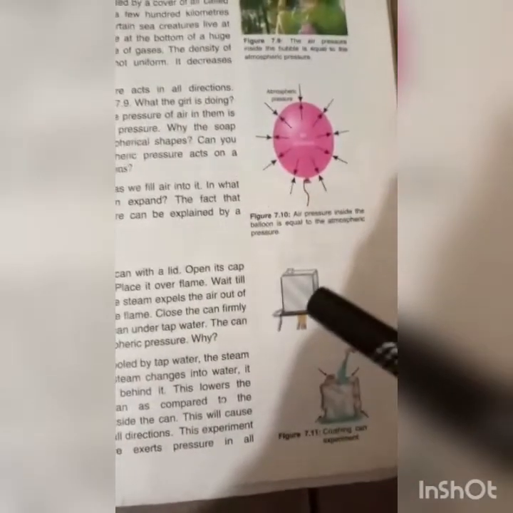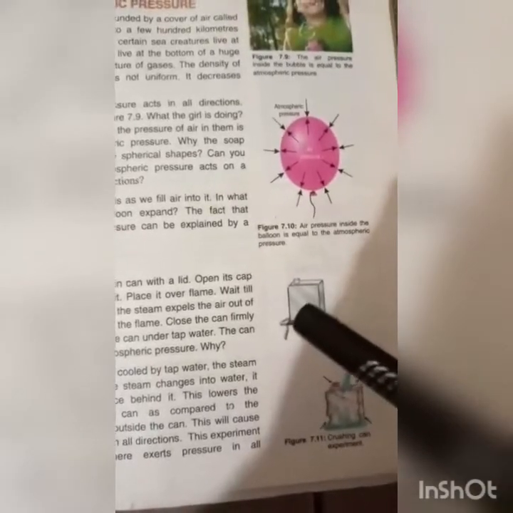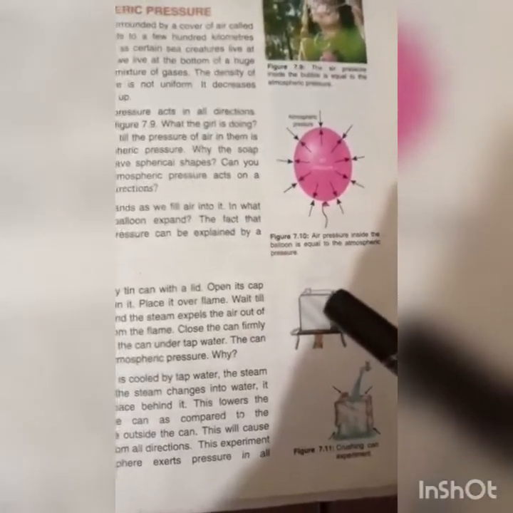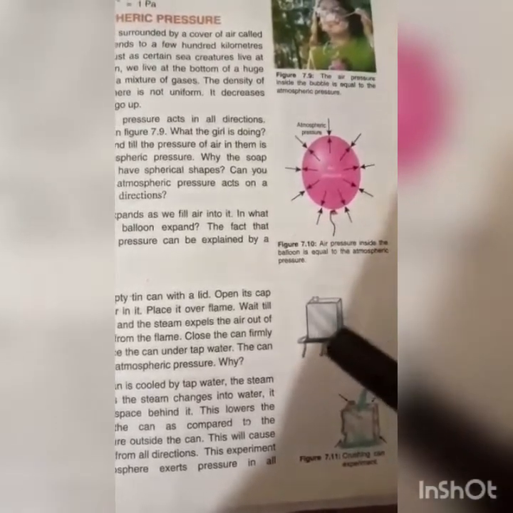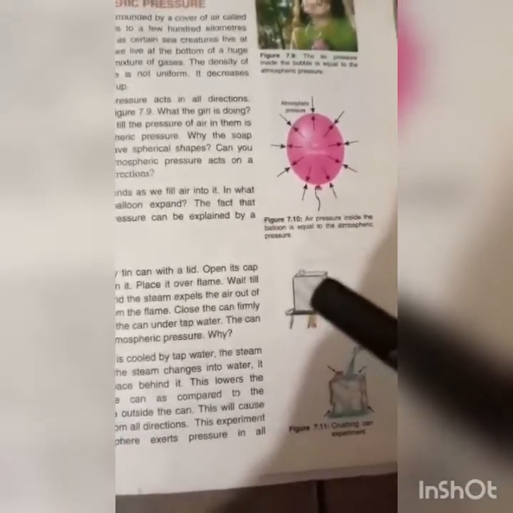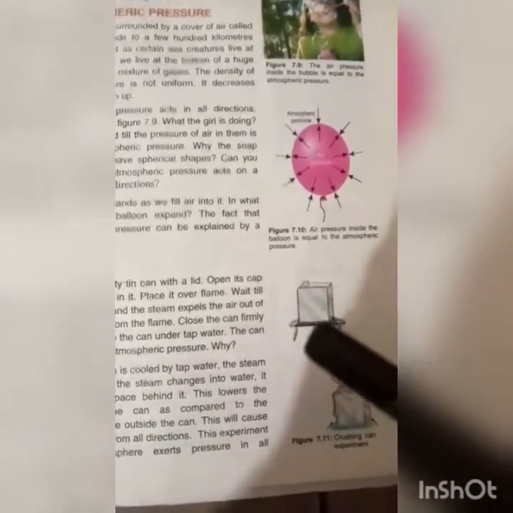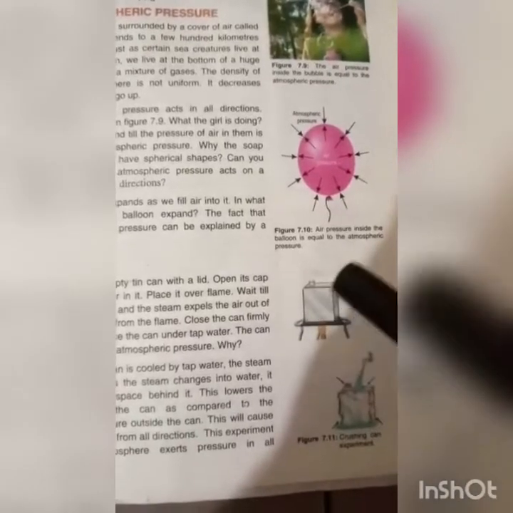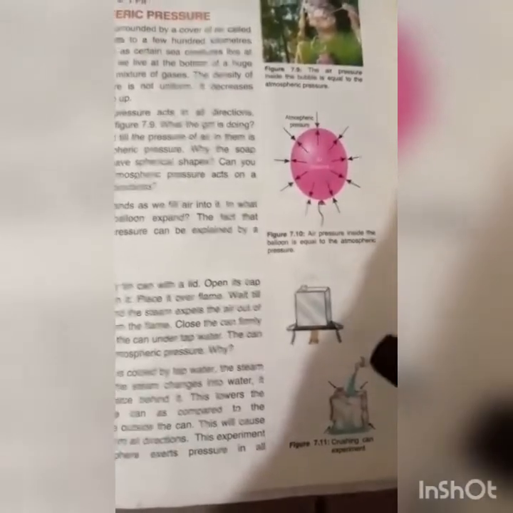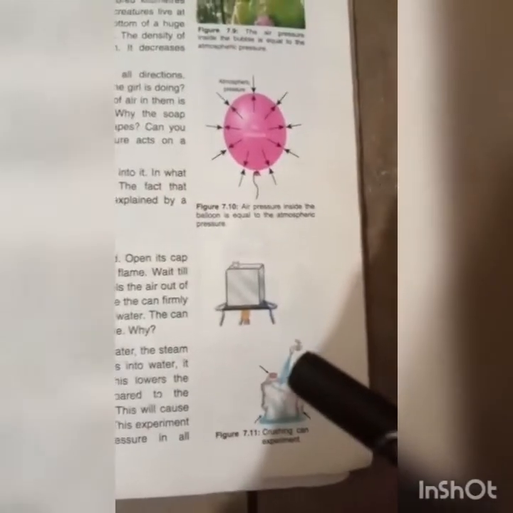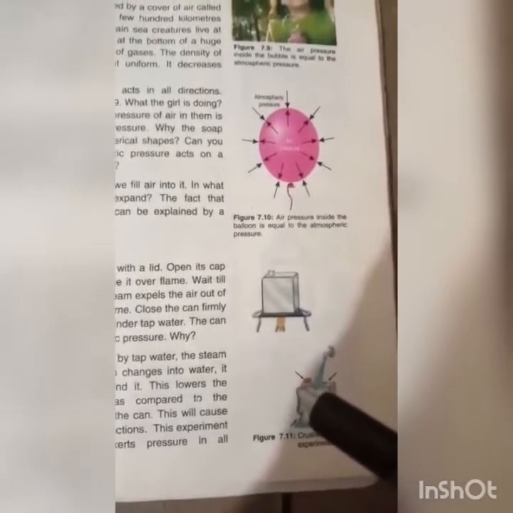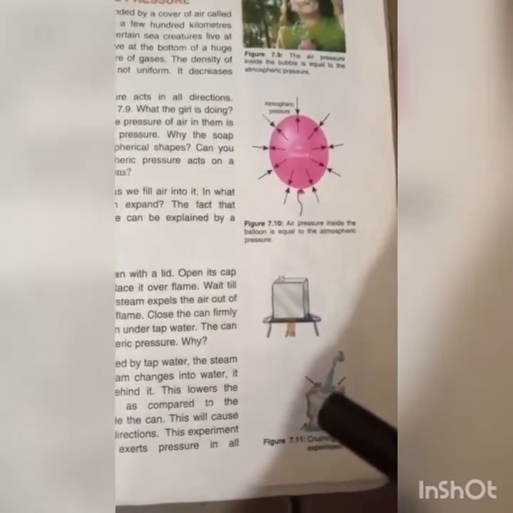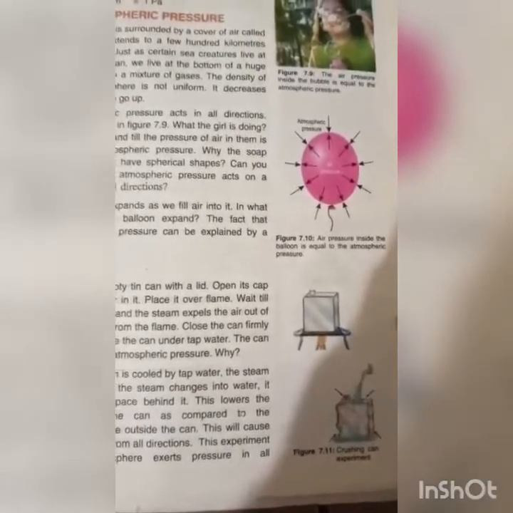Now we explain with an experiment. This is a tin can. Take an empty tin can with a lid and fill it with water. After that, we put it on the flame. When the water begins to change into steam, we remove it from the flame, close it with the lid and take it under the water tap. When water falls on it, it begins to collapse. Why did it collapse? It collapsed due to atmospheric pressure exerted equally in all directions.